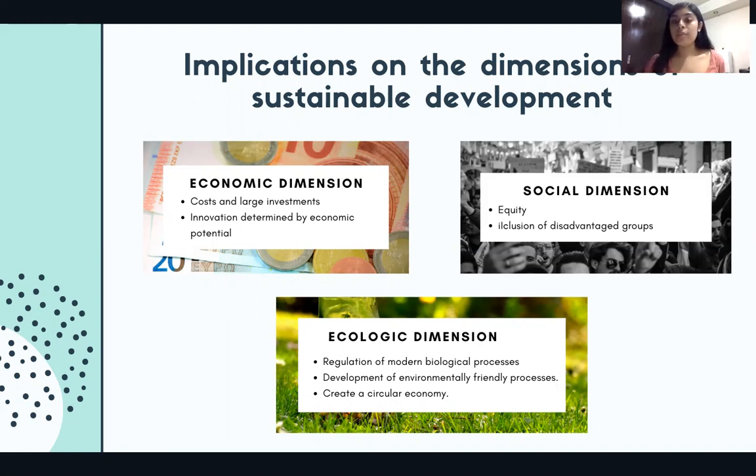Then we have the social dimension, the equity and inclusion of disadvantaged groups. When we think of all the people, most of them don't have the resources to buy these products because, most of the time, since they are new, they are so expensive that they cannot acquire them. Then we have the ecologic dimension, that is the regulation of modern biological processes, the development of environmentally friendly processes, and creating a circular economy.